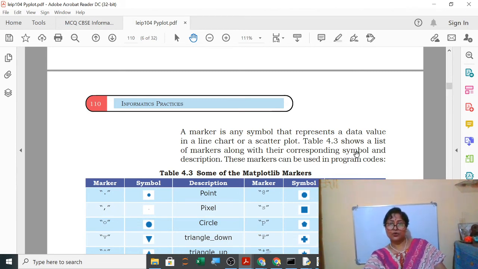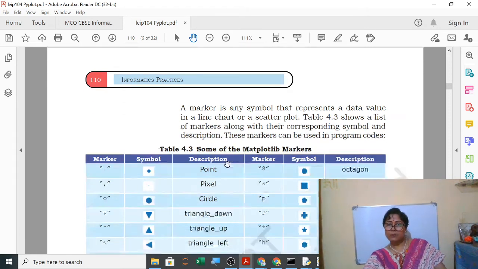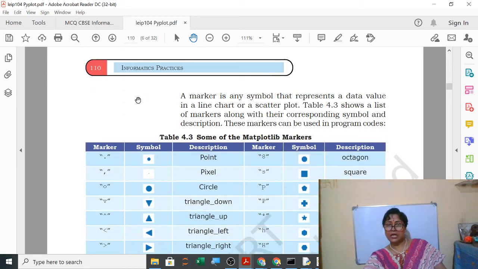The table shows a list of markers. So till now you haven't used a marker. Using the grids I was seeing how much the student has scored, but now we will use the marker to see how much he has got. So the points we will mark along with their corresponding symbol and description.